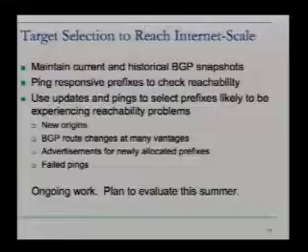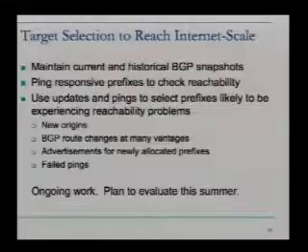to scale up this analysis to the entire internet, but we don't have to do traceroutes to every prefix from every vantage point constantly. So we're going to do some intelligent target selection. We're going to maintain BGP information, and we're going to use pings to responsive prefixes to check reachability. We're going to then use these updates and pings to help us select prefixes that are likely to be experiencing problems at a given point in time. So either prefixes that are having lots of BGP changes, or if we see a failed ping.